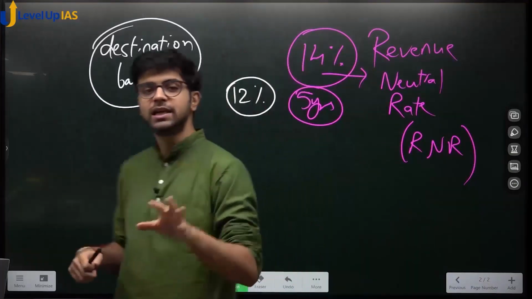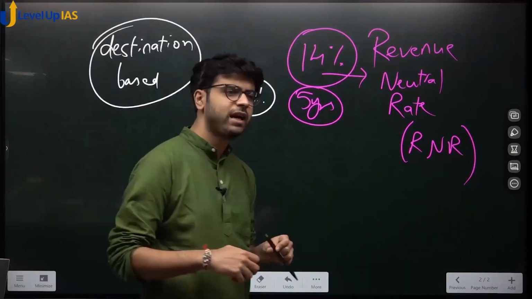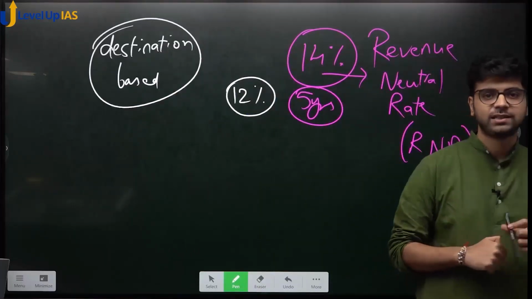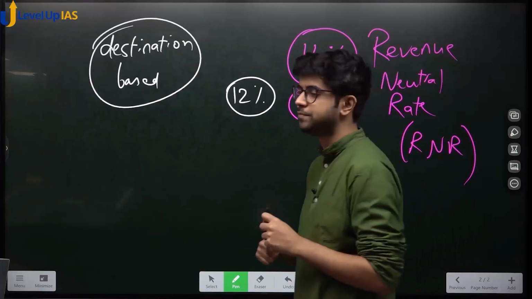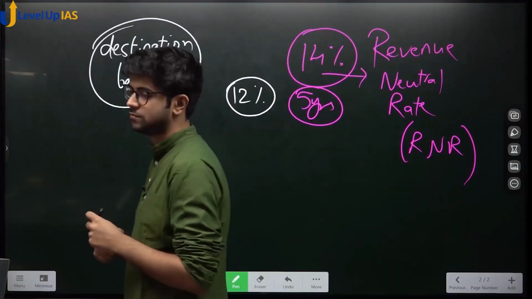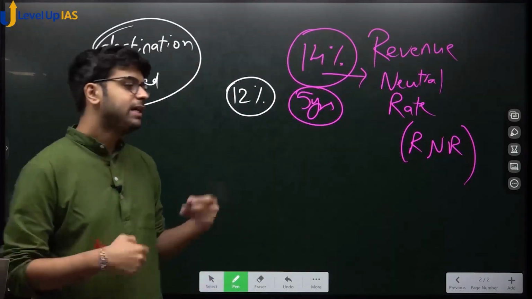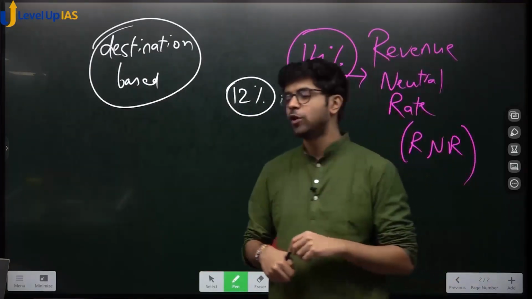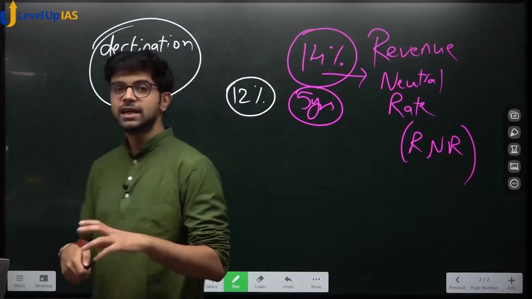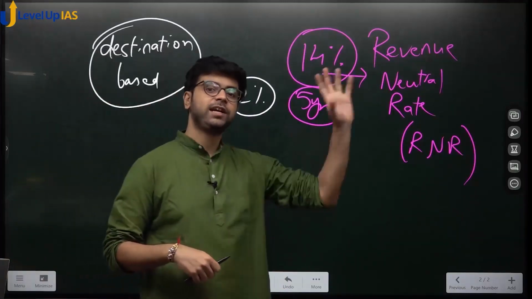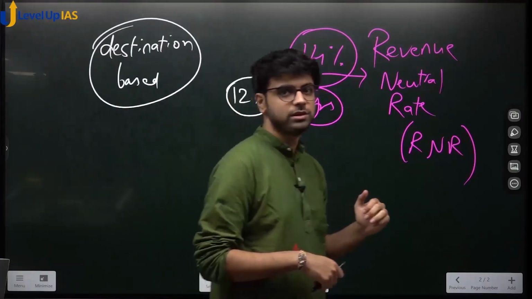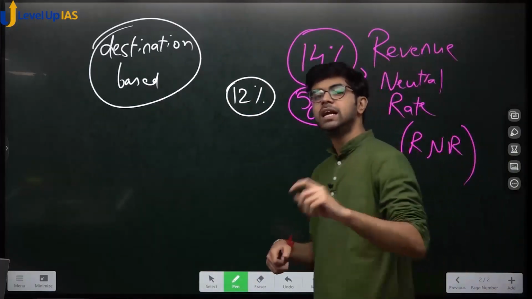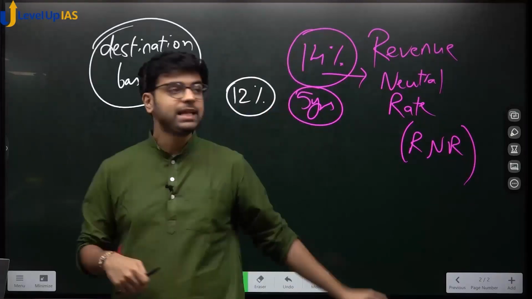Now, where do you think the center will get this money from? This is very interesting. So, they deliberated in the GST Council, where do we get this money from? So, what they said is let us tax luxury goods more. GST is there on almost all goods and services. Let us tax luxury goods more and take a cess.